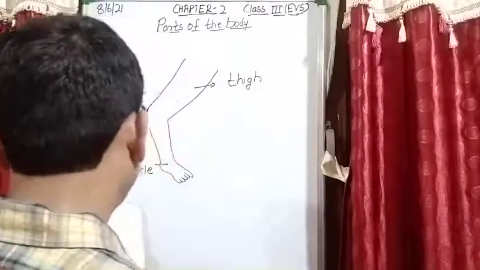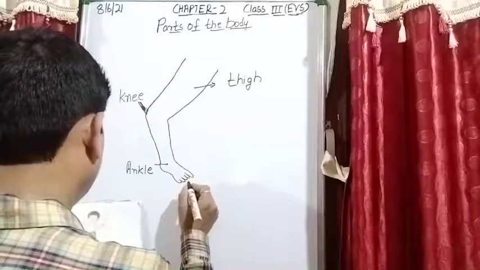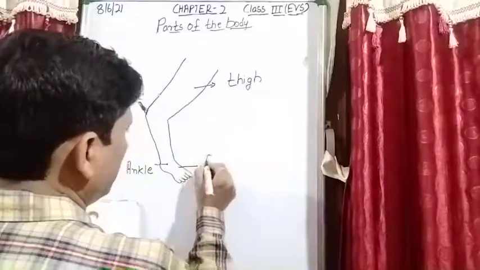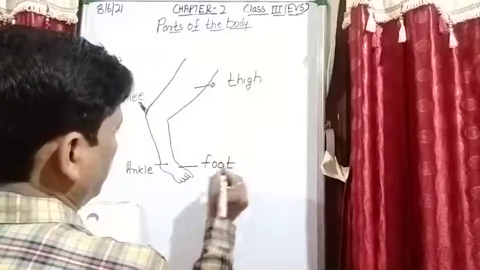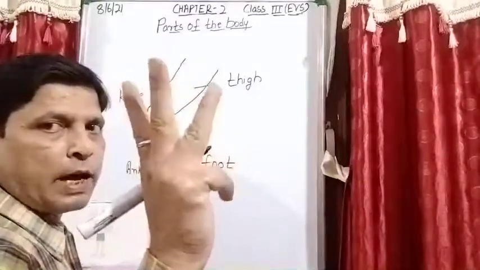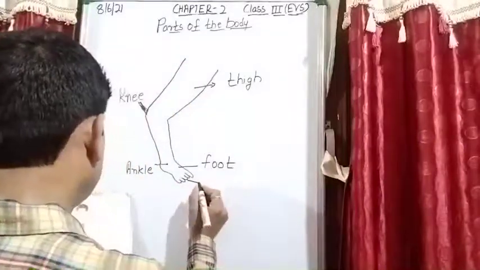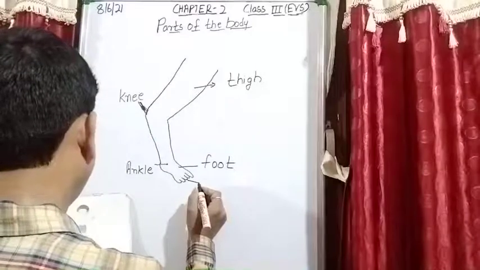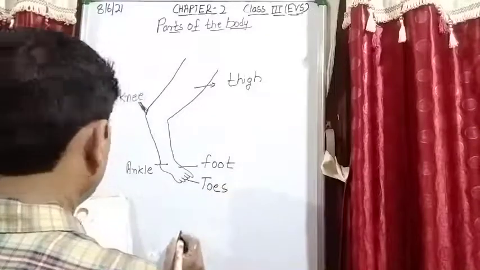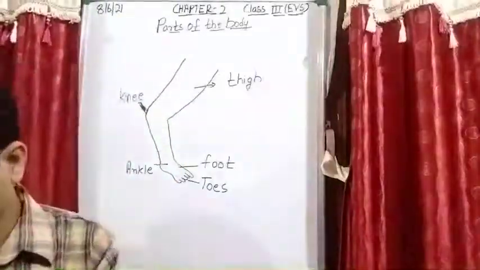This position is known as ankle. Is it clear? This is foot, and in the hand this is known as, what is this? This is known as fingers. So in the case of a lower limb, that is leg, what we say is toes. Is it clear?